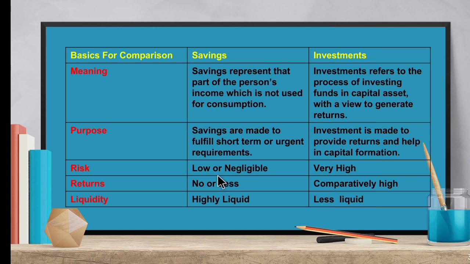So as I mentioned, you have seen some fraudulent cases nowadays. Next one is returns. Savings give less returns because a bank deposit will give only less interest when compared to investments. And then the liquidity in savings is high because you can get the cash on the spot, whereas with investment you have to wait until the completion of the specified term. So now let's move on to savings.